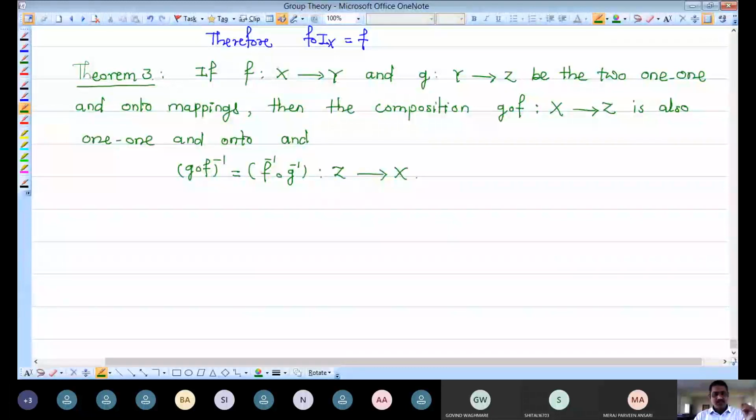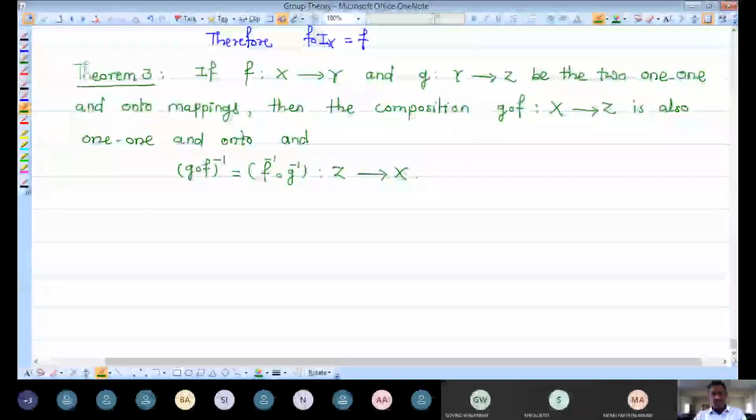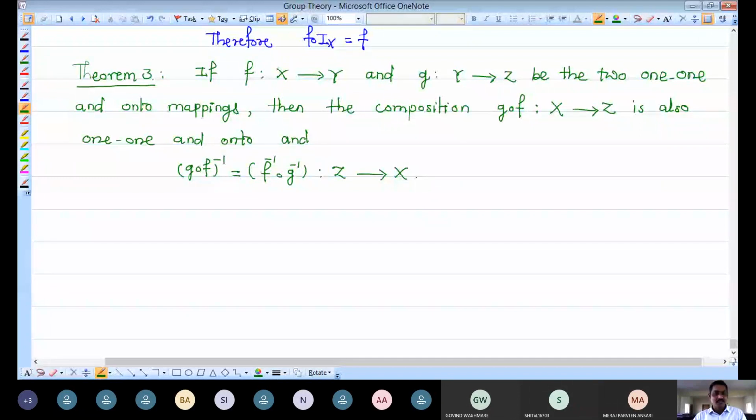Their composition G composition F is defined from X to Z, and we have to prove that it is a one-to-one and onto mapping. Later on, because it is one-to-one and onto, its inverse exists, and that inverse we have to equate with the composition of the inverses of the two mappings, F inverse and G inverse. So this is the statement.